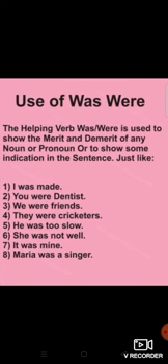If you remember, in our previous lecture we read about is, am, are. So today we are going to read about was and were, which means the past tense, that which has already happened. Use of was and were is the topic given in the image in front of you. First of all, we'll see the definition of it. Use of was, were, the helping verb. As you know, is and are is also a helping verb in our previous lecture. So was and were, which we are going to read in today's lecture, is also a helping verb.